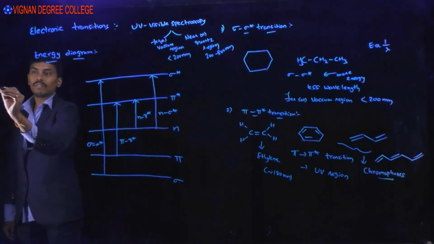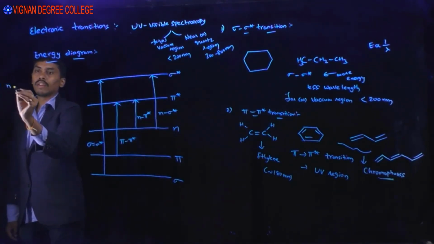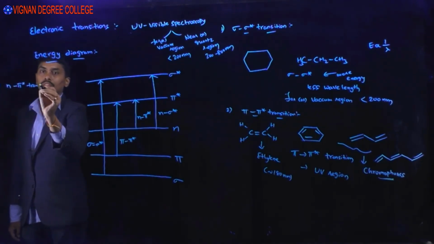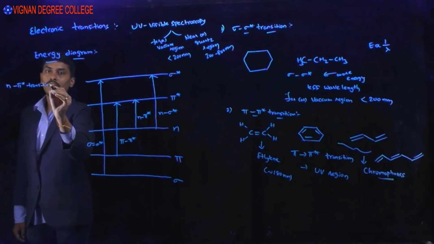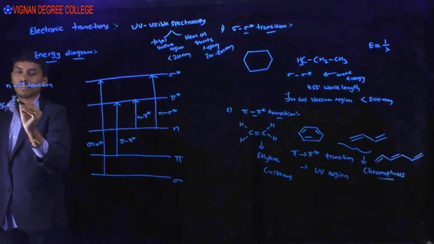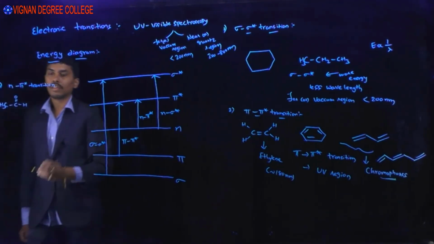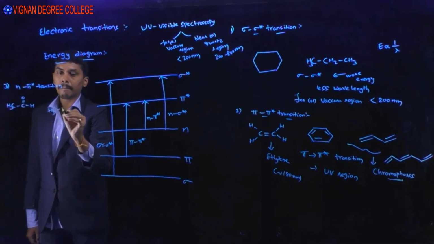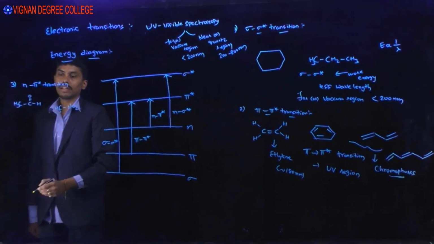If you see the n to pi star transition, you can see acetaldehyde or nitromethane, like this.